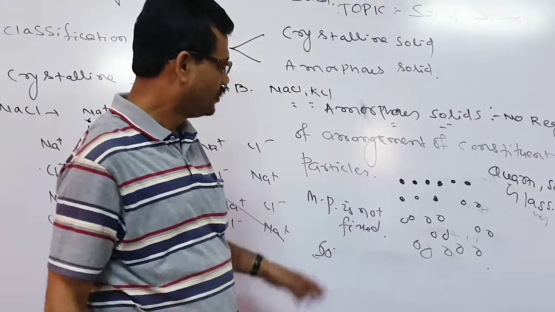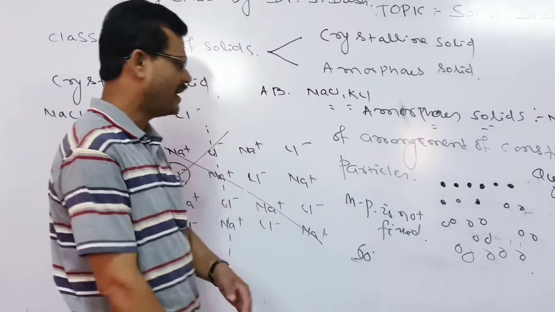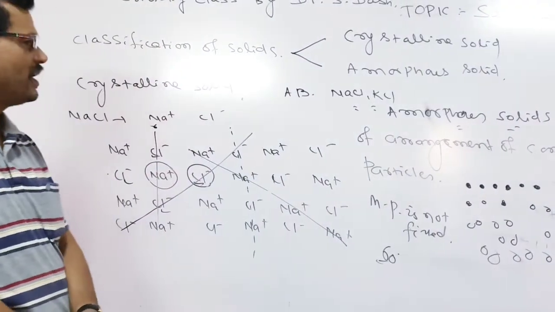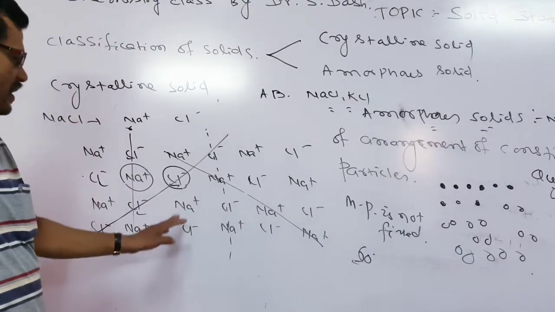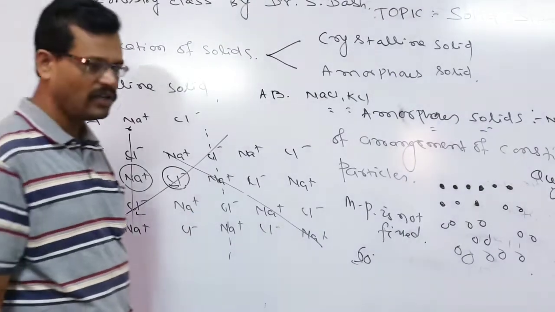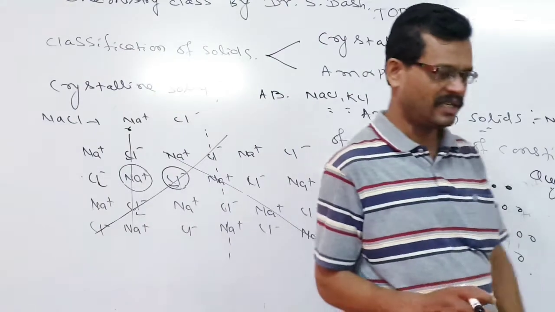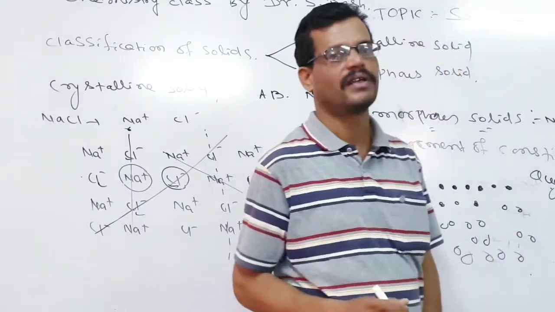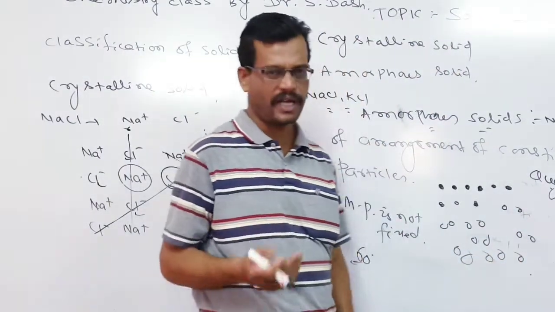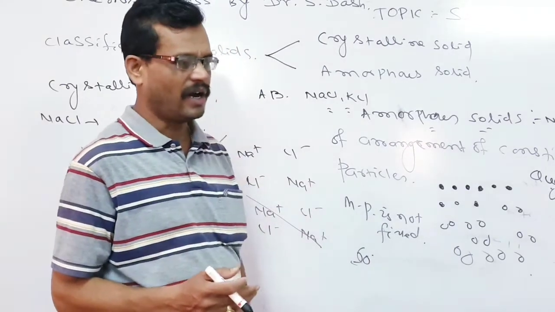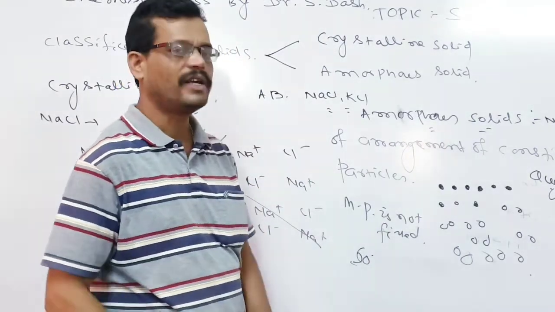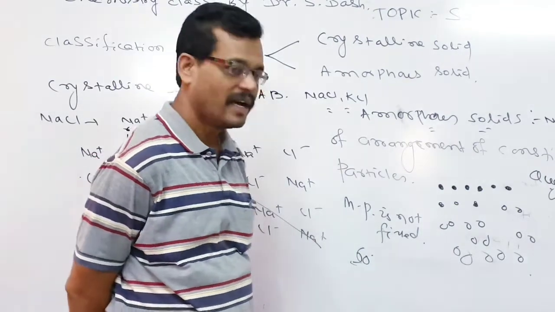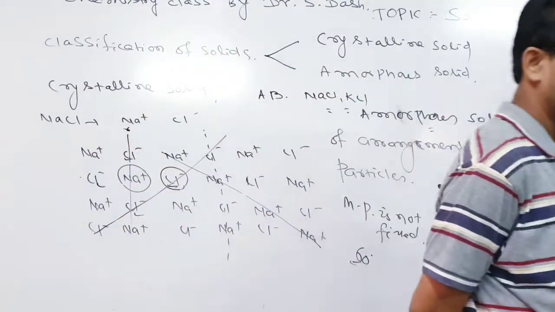So their melting point is also not fixed. And another property: in a crystalline solid, whenever we cut it, it will give two equal surfaces. But amorphous solids do not give two equal surfaces when cut.